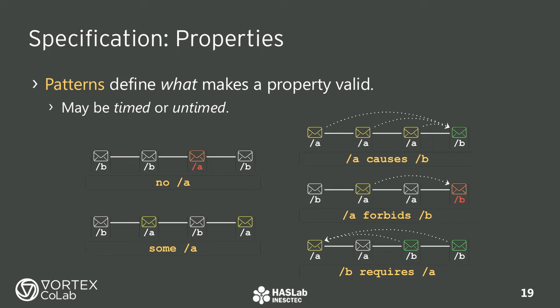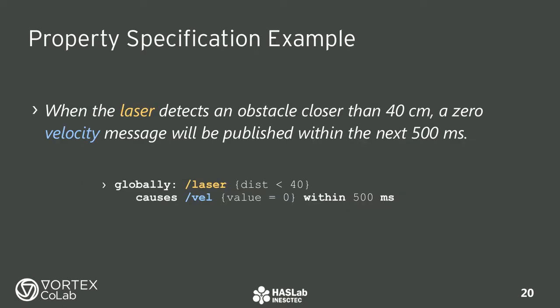It could be that a particular type of message should not be observed within the scope. Or, maybe, that one type of message causes another message to be published, further down the line. Each of these patterns has a timed and an untimed variant. But let us take a look at an example.